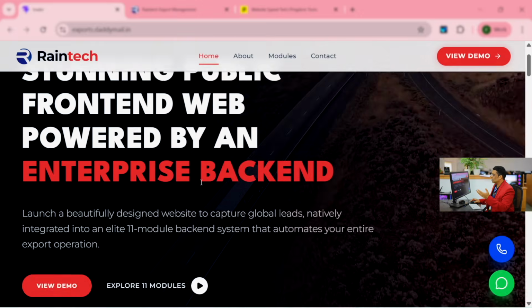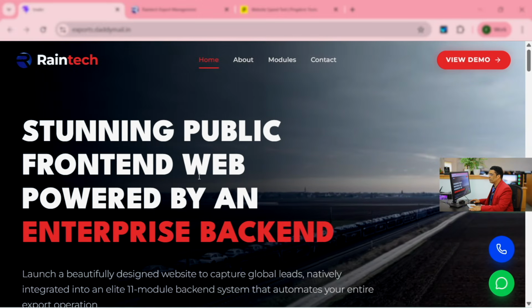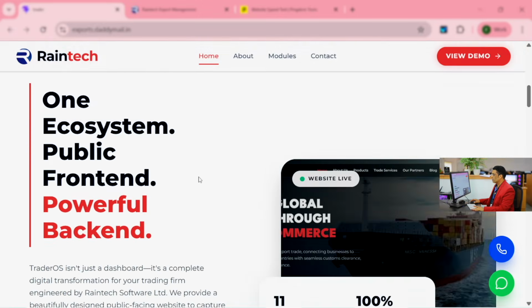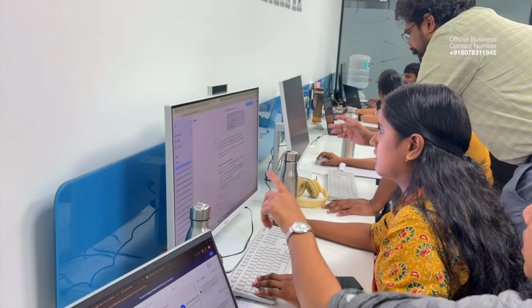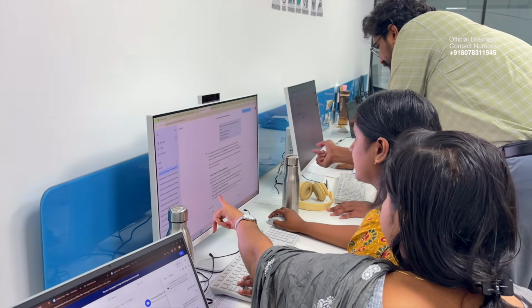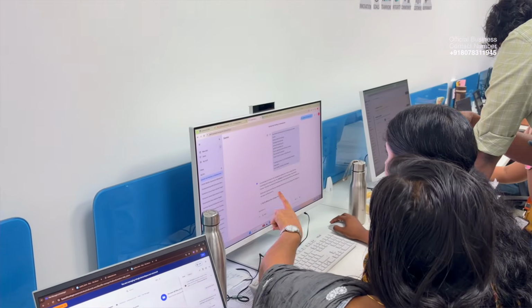For example, this is one of the websites which we developed for one of our clients. And this interface we will change as per the customer requirement. We are basically a software development company, and we have our corporate office in Cochin Info Park, Kerala. And let me show you what that is.